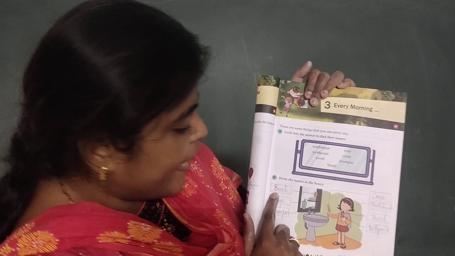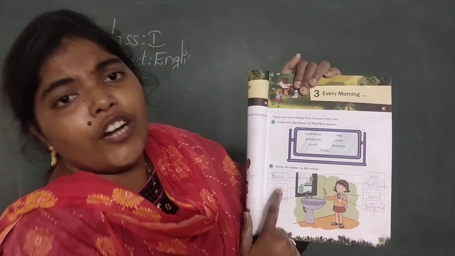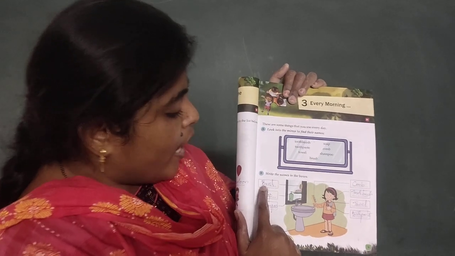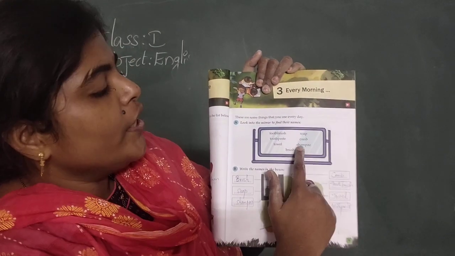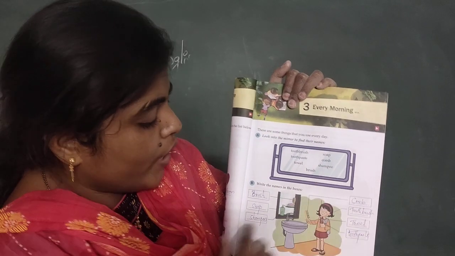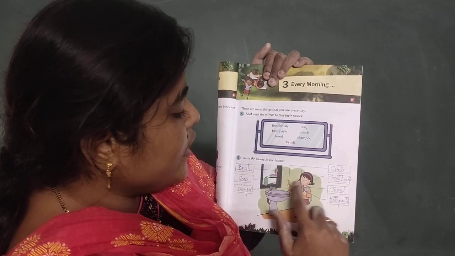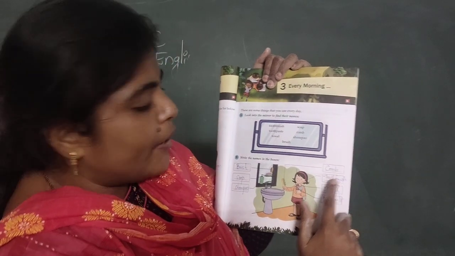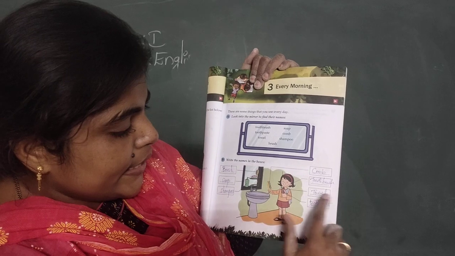What is this? Brush. What is this? Soap. You have to learn the spellings also. B-R-U-S-H, brush. S-O-A-P, soap. Shampoo. Here you have the spelling of shampoo: S-H-A-M-P-O-O, shampoo. And this is comb: C-O-M-B, comb. Toothbrush. And this is towel.